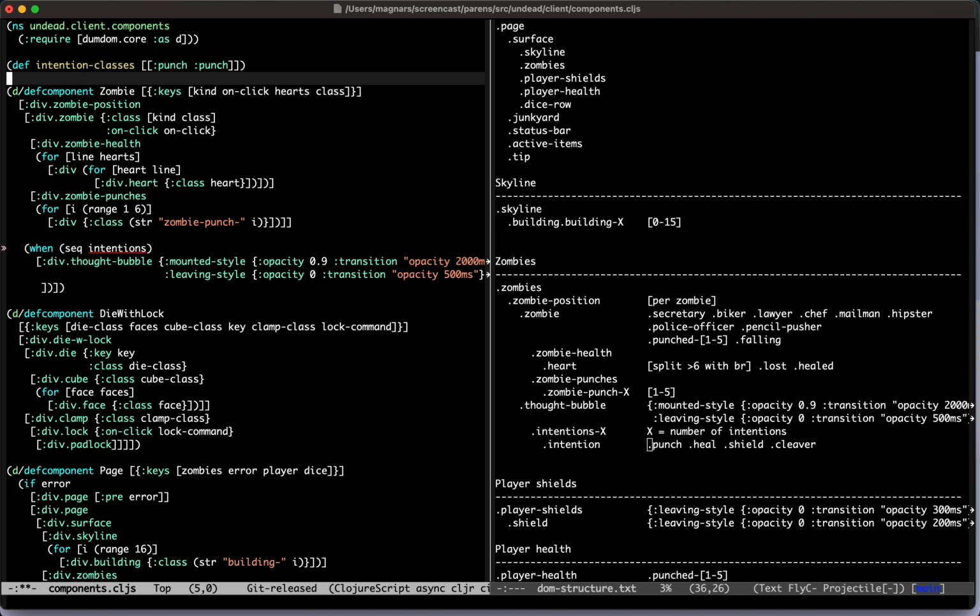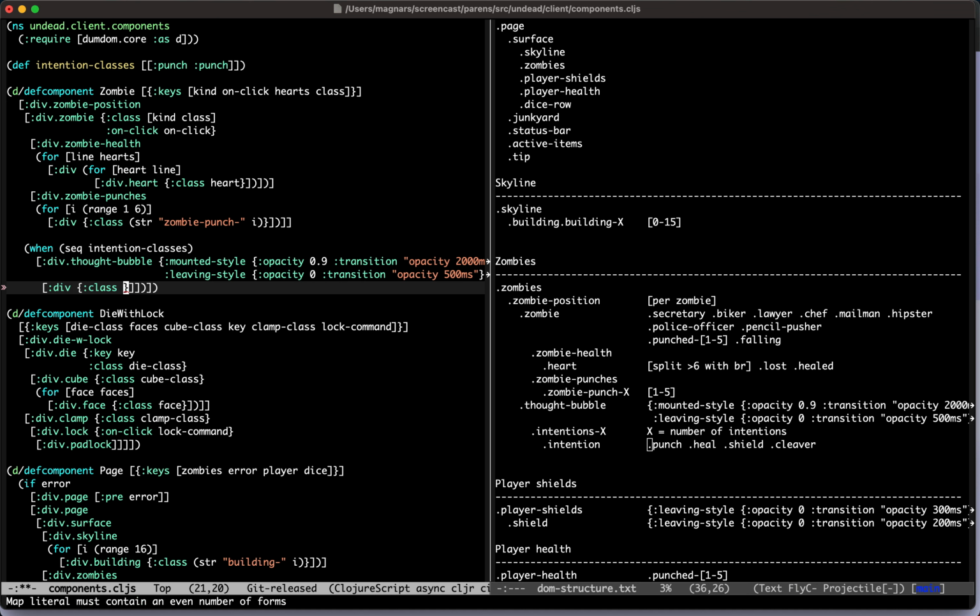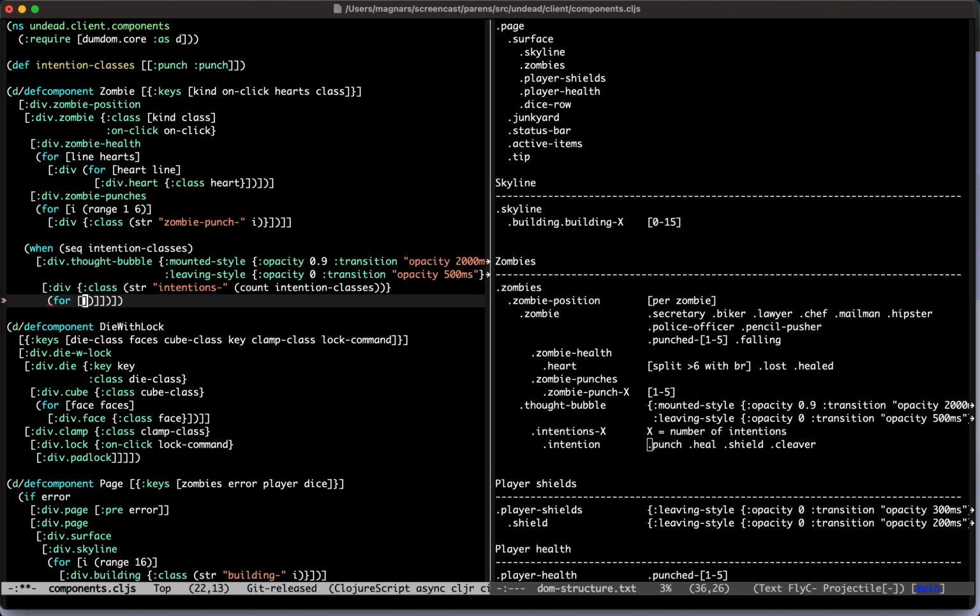Sure. So if there are any intention classes, then we render the thought bubble. We will do a class, which is intentions and the number of intention classes, and then just for class, intention classes.